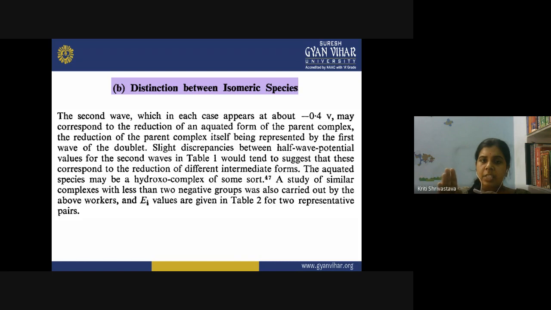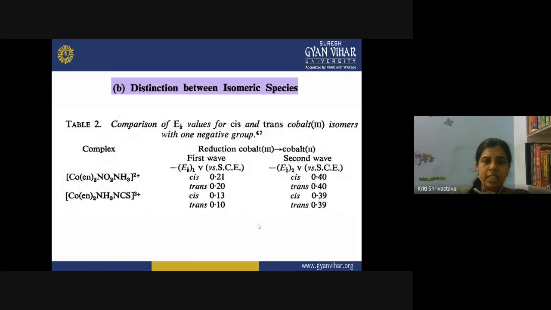The aquated species may be a hydroxo complex of some sort. Once the complex is solvated, the structure of the complex changes, and the cis and trans effect will be minimized. For example, if we are using water as the solvent, the aquated species may be some hydroxo complex where OH or H2O enters inside the coordination sphere. The study of similar complexes with less than two negative groups was also carried out by other workers, and the E half values. Let us see them.